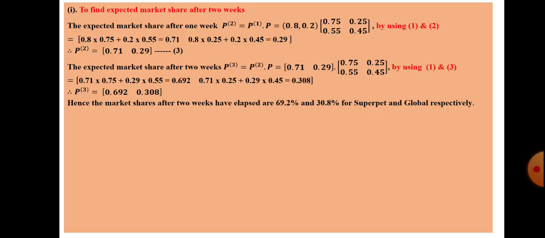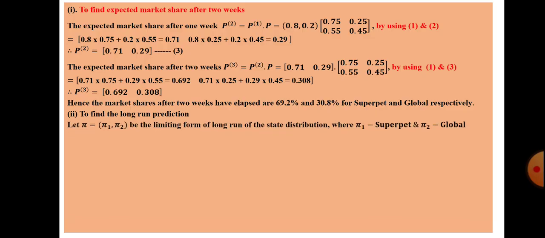Hence the market shares after 2 weeks have elapsed, first S, second G, are for Super Pet 69.2%, that is 0.692 into 100 to make it a percentage, and 0.308 into 100, 30.8% for Global. Second one, to find the long run prediction.